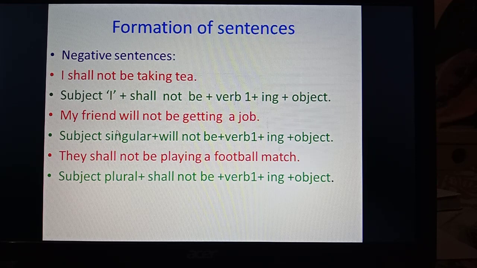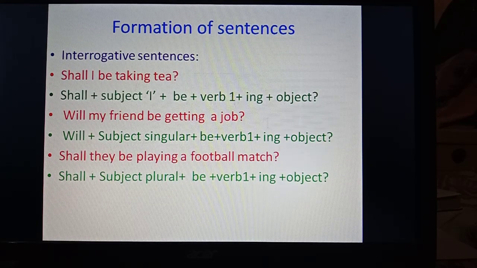Then, my friend will not be getting a job. Subject singular plus will not be plus verb's first form plus ing plus subject. They shall not be playing a football match. Subject plural plus shall not be plus verb's first form plus ing plus subject. So shall not be and verb's first form with ing is to be used in sentences with plural subjects, and will not be and verb's first form and ing with singular subjects. This is to be kept in mind to make negative sentences of future continuous.